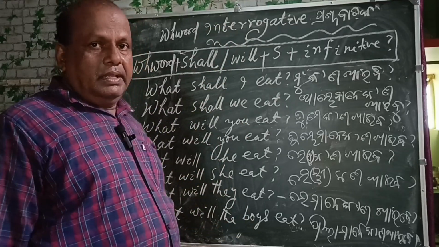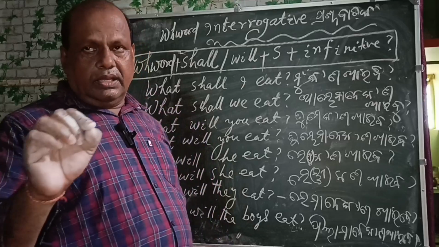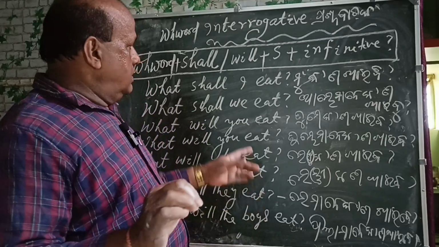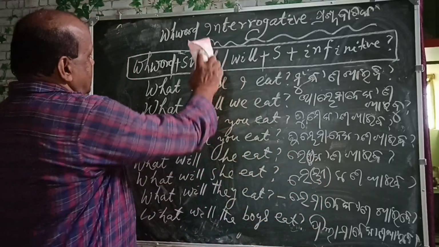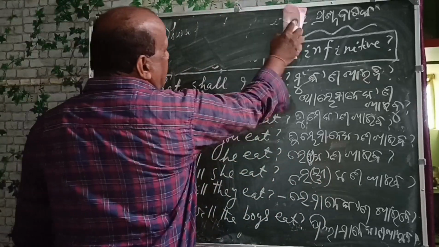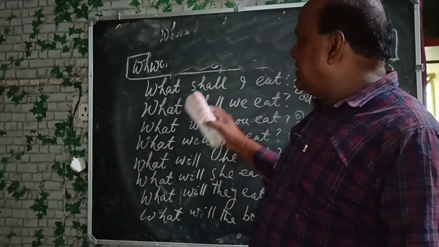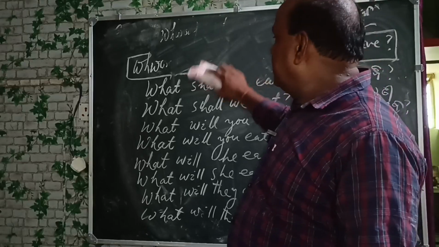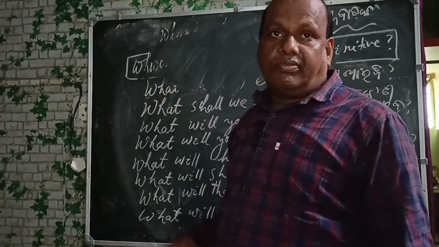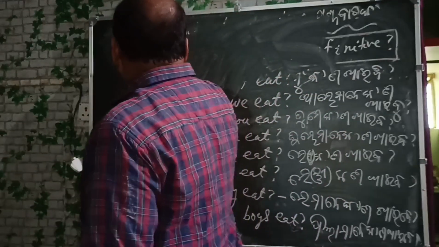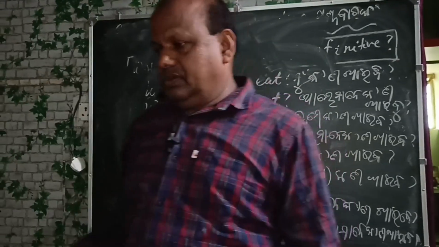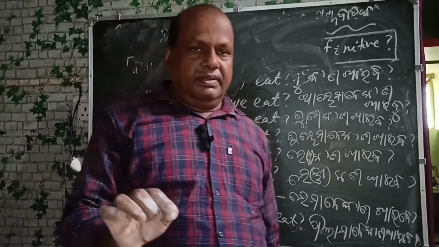Another thing remained as a balance, and now I am writing the negative interrogative sentences. How will the negative interrogative, the contracted form, be used? The contracted form plus subject plus infinitive.